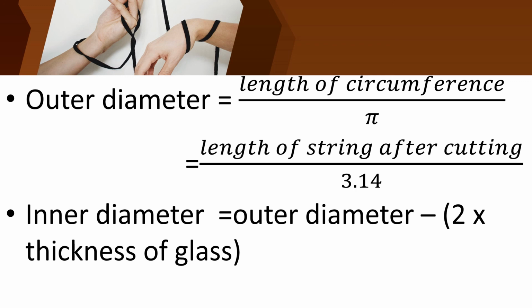Children, by subtracting those readings you can get the diameter of a sphere. Can you all understand? Next we have found out the thickness of a coin. How will you find the thickness of a coin? We can't find the thickness of one coin directly, so we are going to arrange 10 coins one upon the other and measure the length. So how will you find the thickness of one coin? The height of 10 coins divided by the number of coins, that is 10. By this we can find the thickness of a coin.